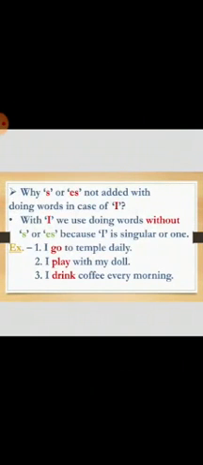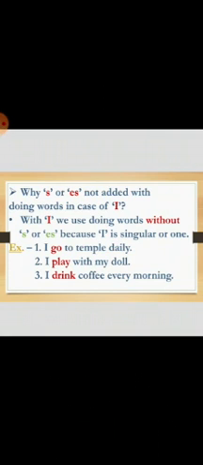Why are s or es not added with doing words in the case of I? Now children, tell me, what is I? Yes, I. What is I? I is a pronoun. Whenever we talk about ourselves, we use the word I, and it is a pronoun word. It is also one in number, or singular. I is single in number. We are talking about ourselves.